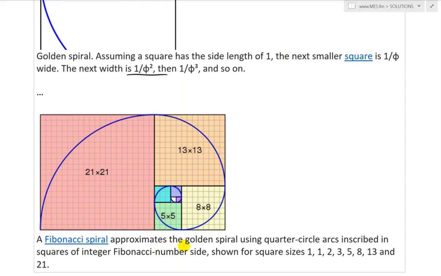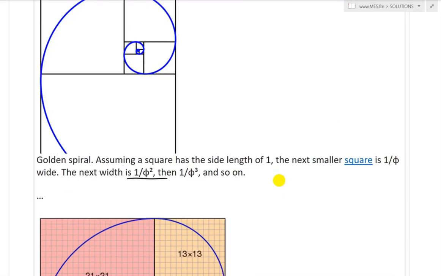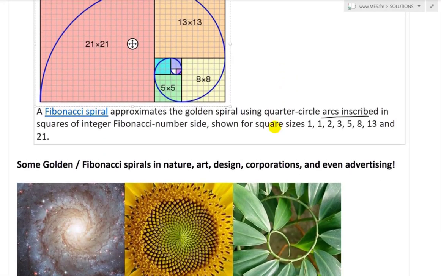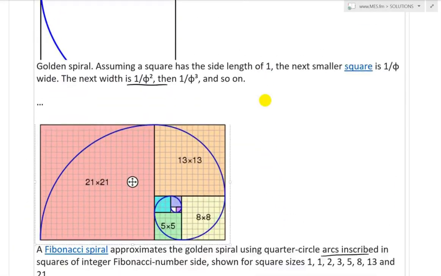And here's the Fibonacci spiral, which approximates a golden spiral using quarter circles inscribed in squares of integer Fibonacci numbers, shown again, 1, 1, 2, 3, 5, 8, 13, and 21, and so on. So this looks like that spiral there. Very fascinating stuff. I can find a good comparison between the two, but maybe in later videos.